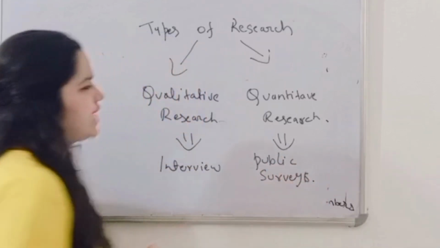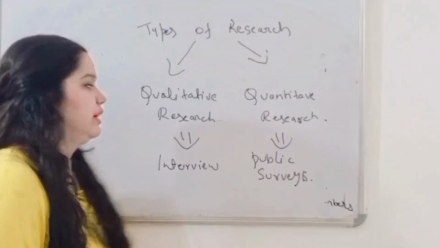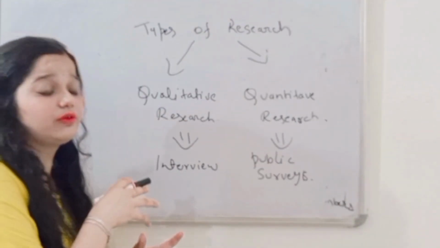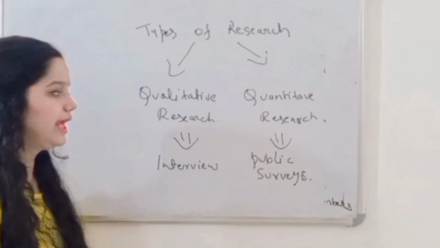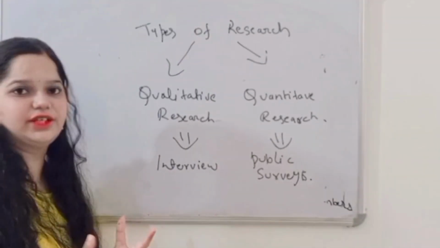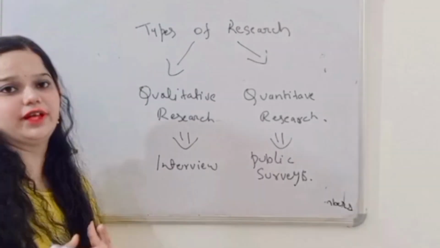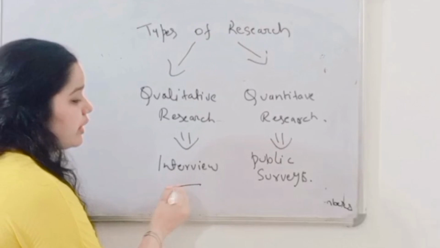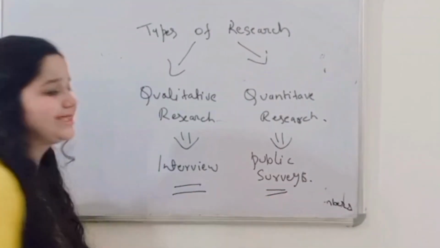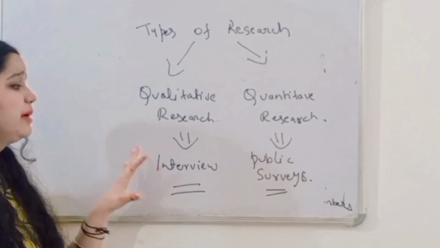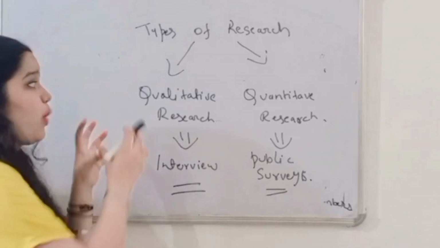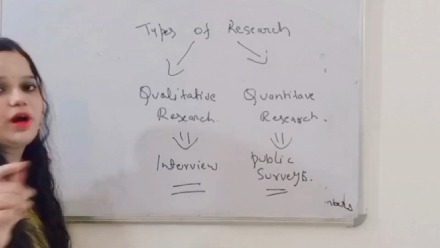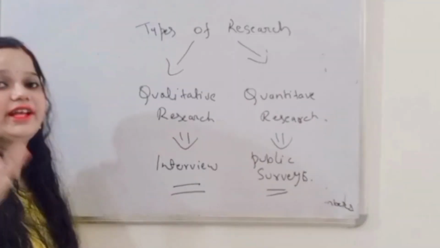So we can understand both terms very easily. In an interview, it is not easy to take the interview of lots of people, but in a public survey it is easy to take a number of surveys in a particular time period. The interview is very qualitative, and the survey is not so, because the interview is directly with a person in a physical manner.